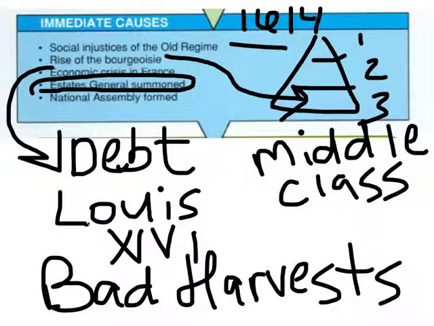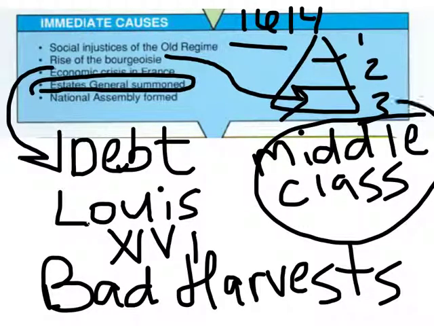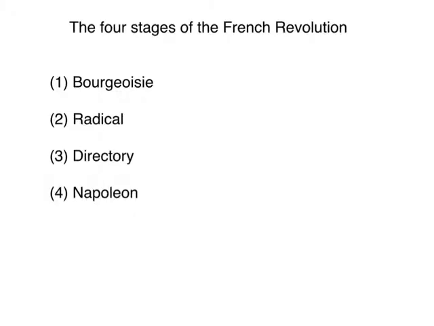And very quickly, the third estate, led by the bourgeoisie, are going to separate from the Estates General and create the National Assembly, which they feel will be a more fair legislative body where there'll be equal votes and representation. Okay, so now let's look at the four stages of the French Revolution. The first is the one that's the focus of this video.